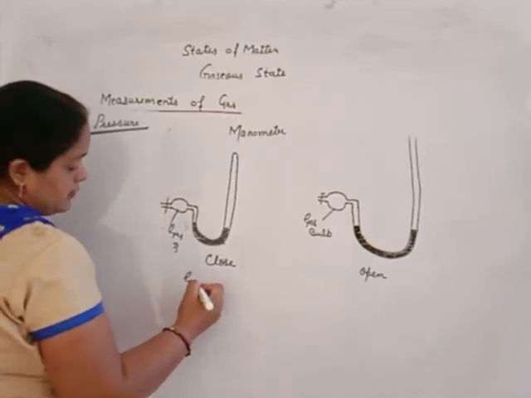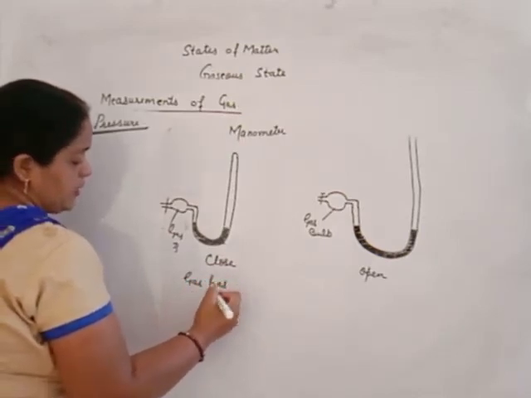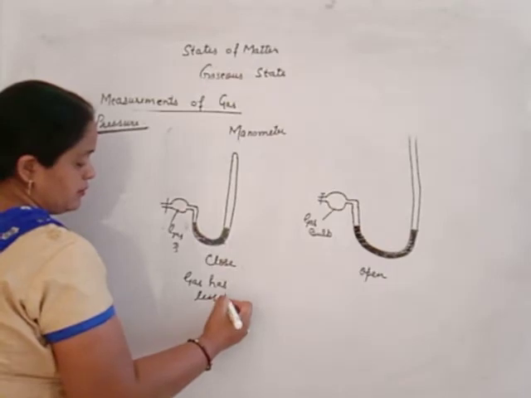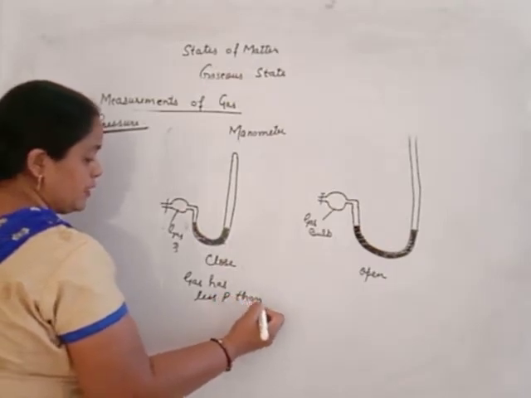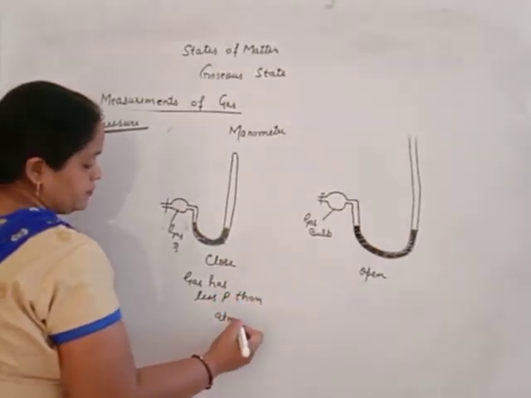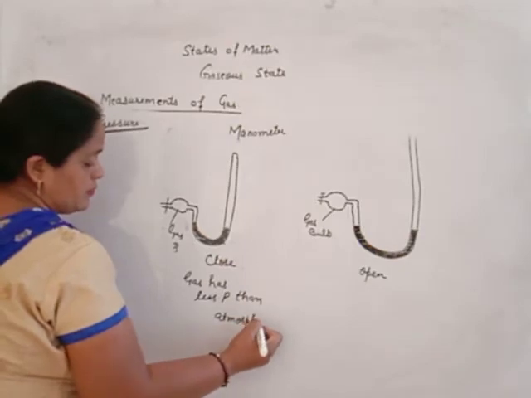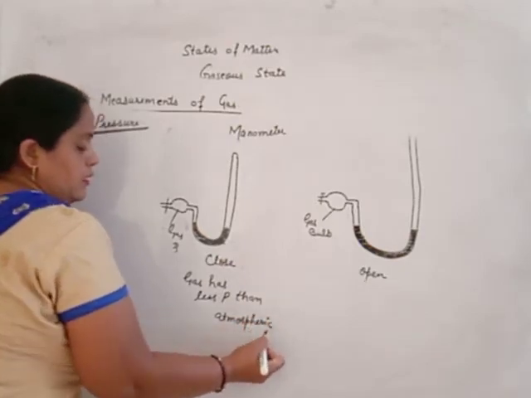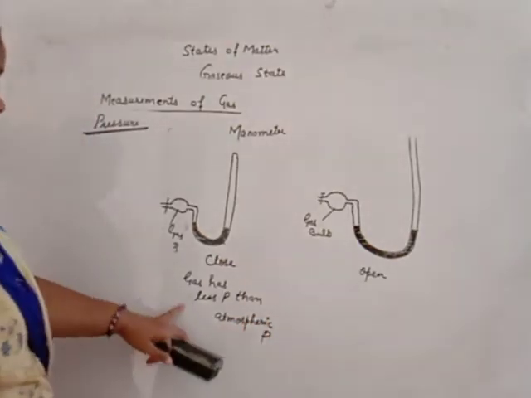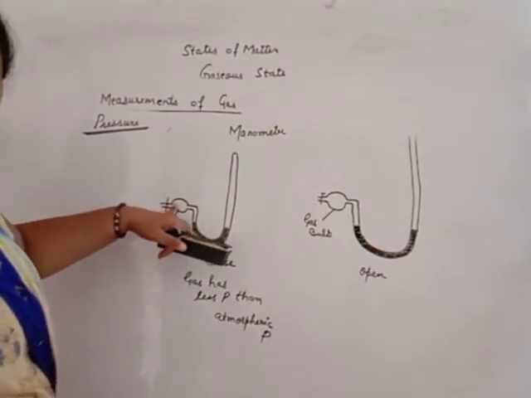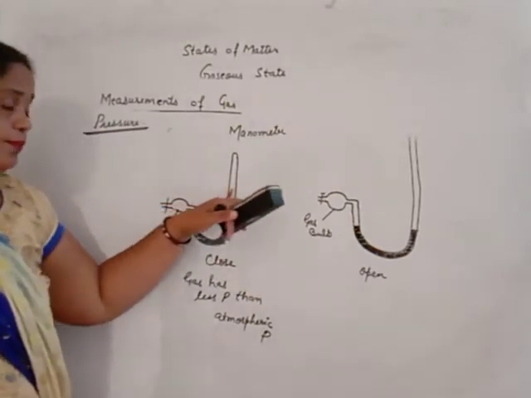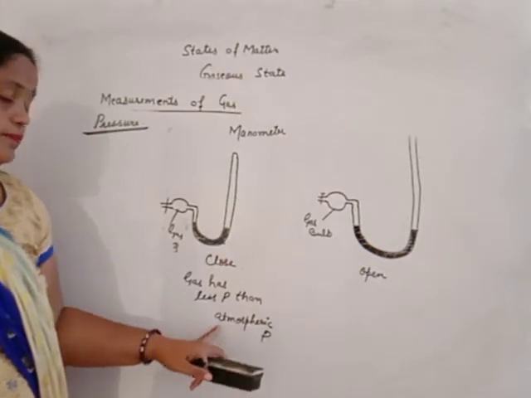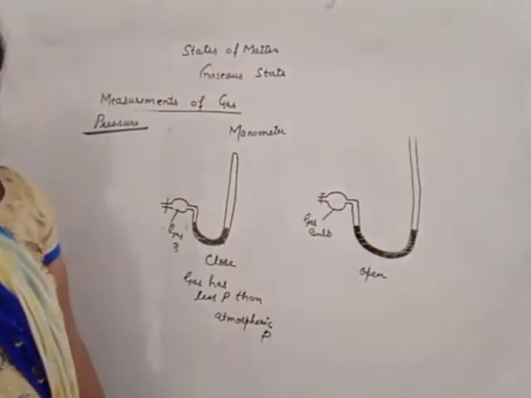If the gas we fill in the gas container has less pressure than atmospheric pressure, then a closed manometer is used.